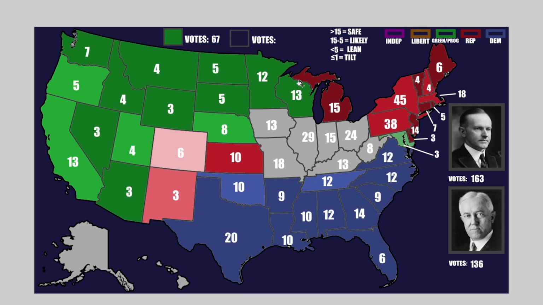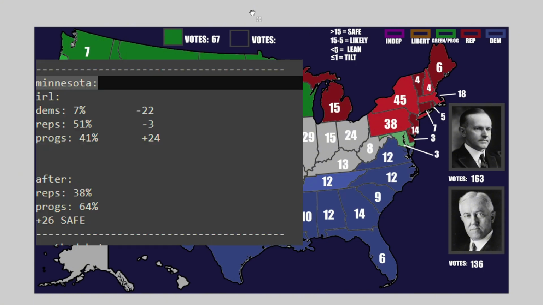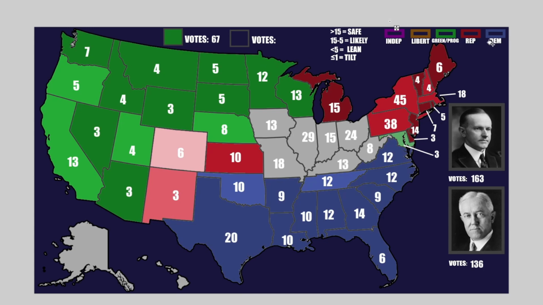This is where he has the most popularity, and his victory here is the biggest of his night. And with Minnesota, there's just no Democrats there, and the progressives are doing incredibly well. They end up with 64% of the vote, so a 26-point victory. The Republicans at 38% of the vote. It is just a slam dunk. But that is all we have for safe states for this block. Everything else is more contentious.